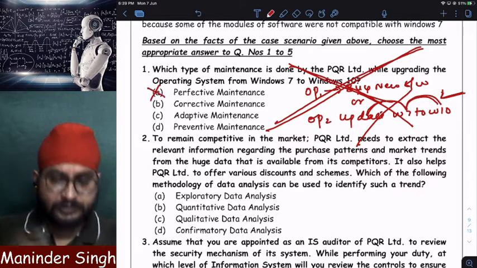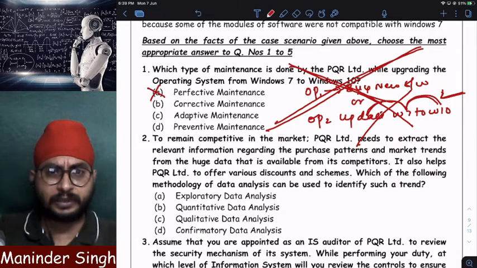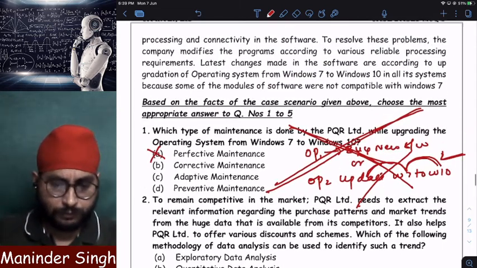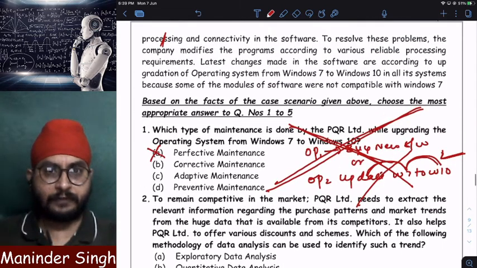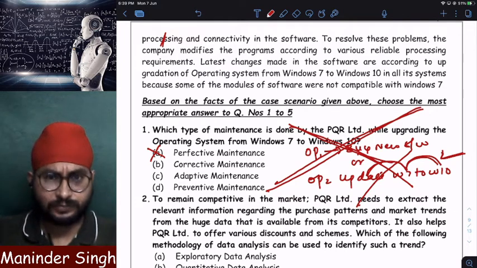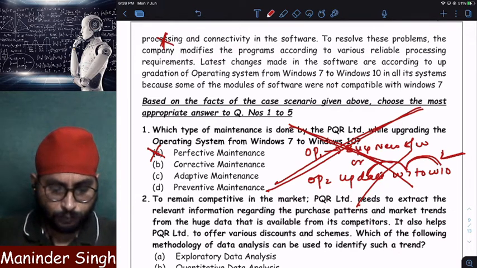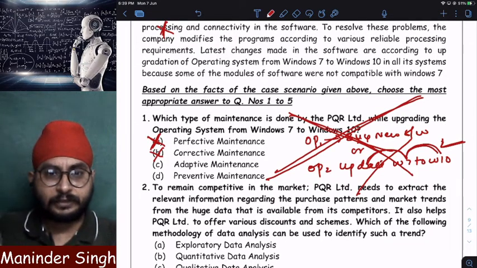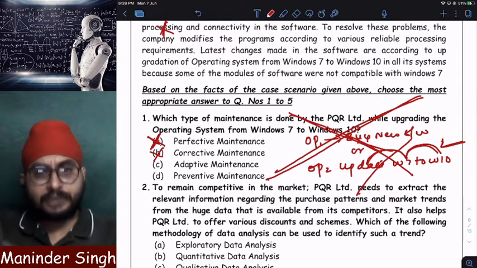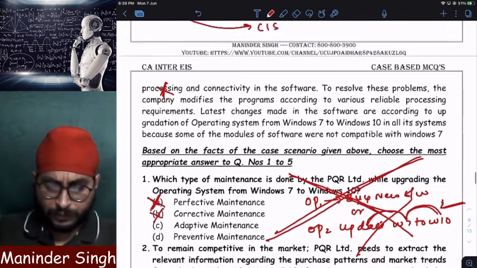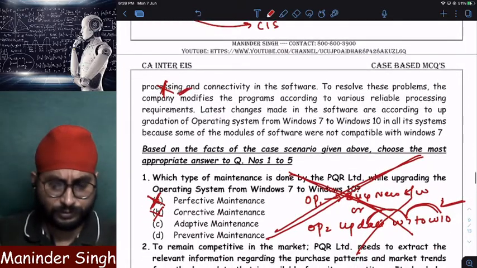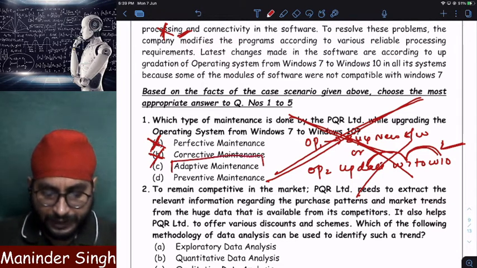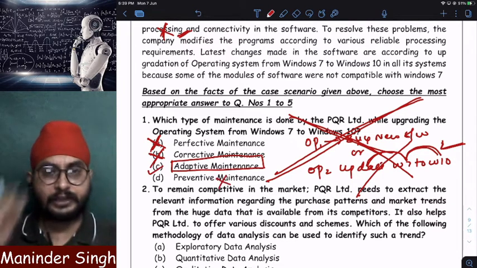Is it perfective maintenance? No. Perfective maintenance means everything is working fine. There is no issue. But sir, the processing problem is there. So perfective maintenance will not come. Corrective maintenance means major problems are identified and rectified. These are not major problems. These are small issues. That is why corrective maintenance will also not apply. Then the answer will be adaptive maintenance. There is no such thing called preventive maintenance.